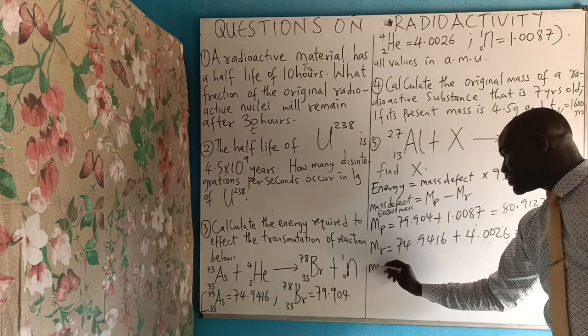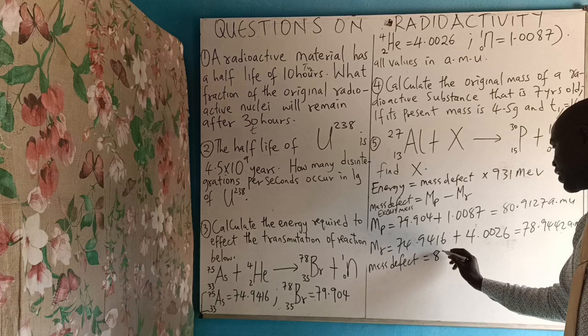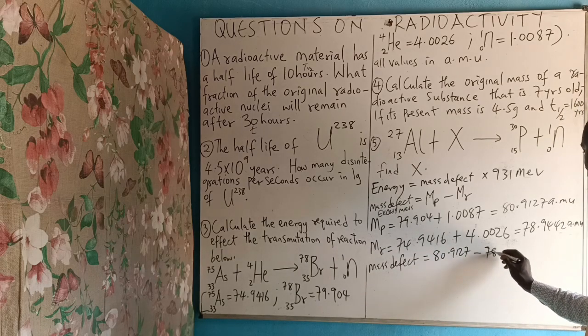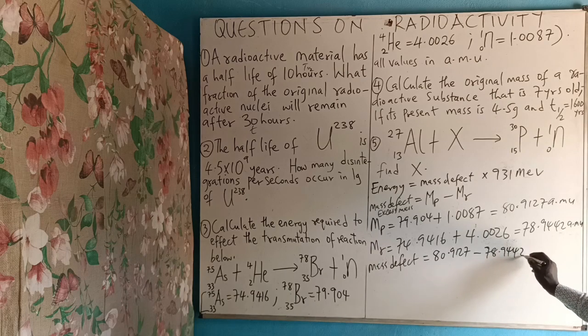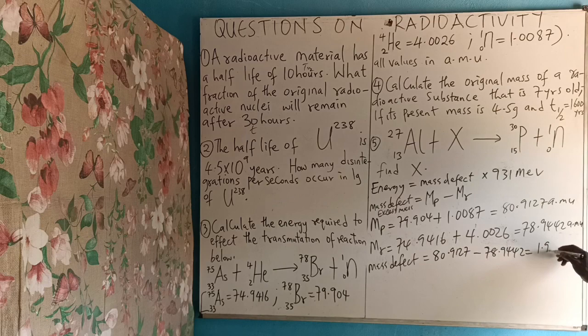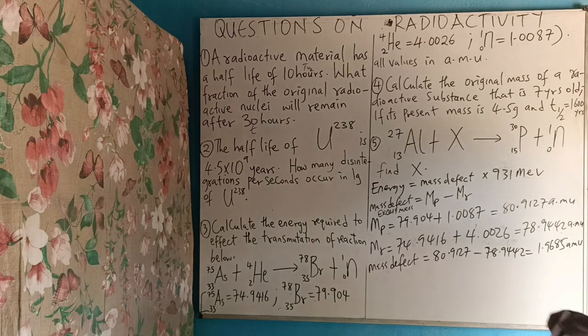Then the mass defect means minus them: 80.9127 minus 78.9442. What it will give you when you subtract is 1.9685 AMU. So you have to use your calculator and confirm the subtraction.